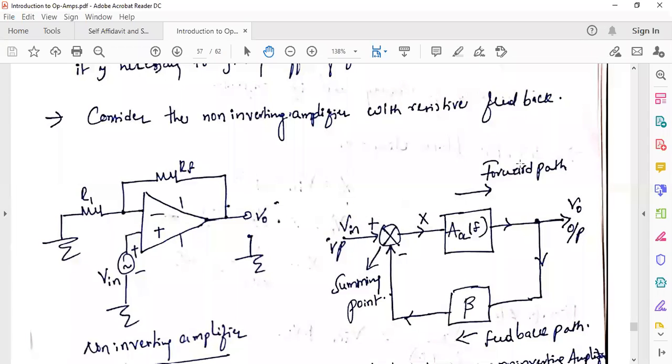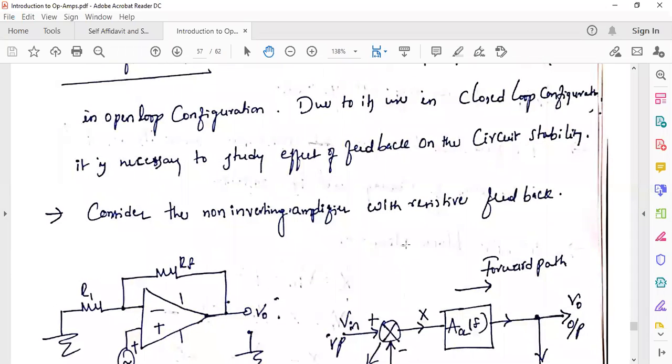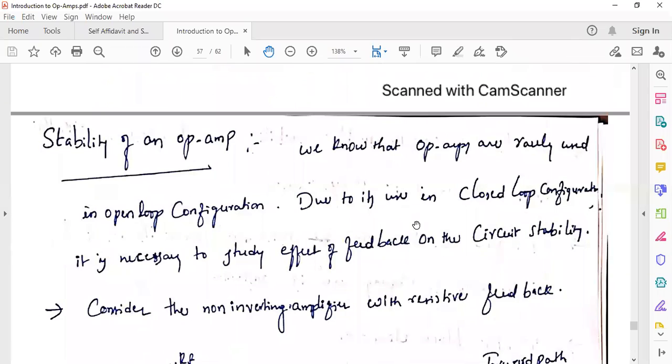But closed loop systems are not stable. The open loop system is stable. We know these points: closed loop systems are not stable, open loop systems are stable.